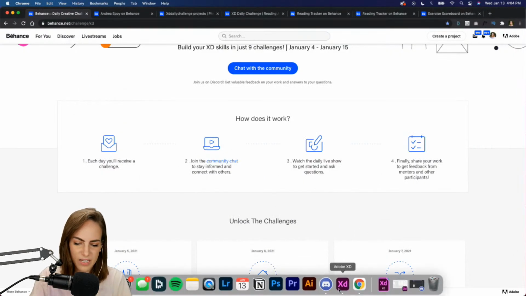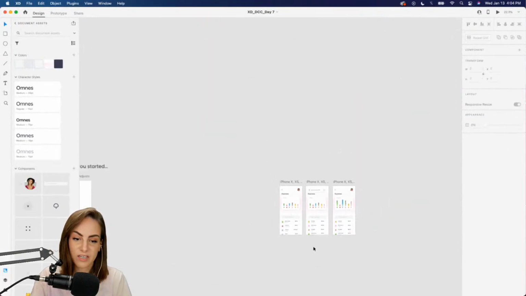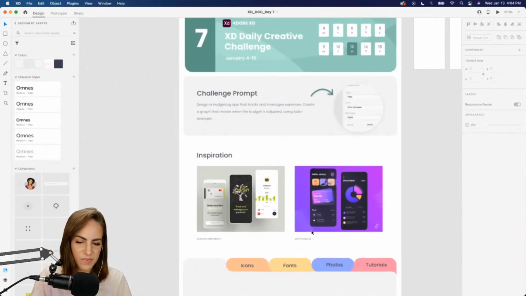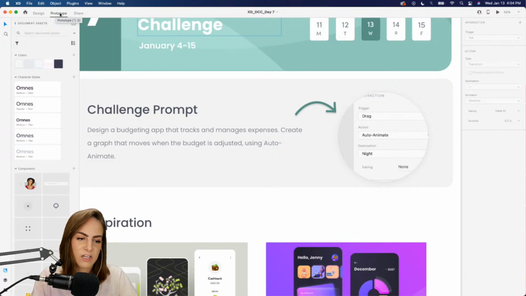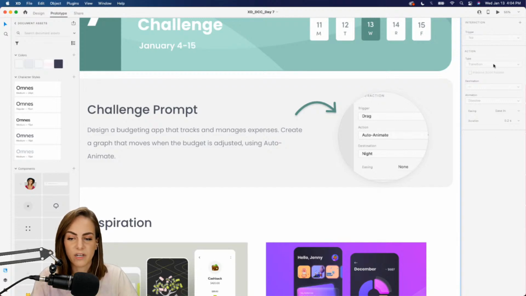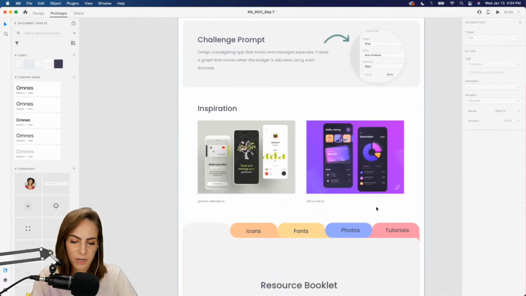So let's hop back into XD and we can get started on our design. Okay, so as I mentioned, for that graph, I'm going to be using Auto-Animate, which is over here in our prototype tab. So just hit that tab up there, and it's grayed out right now, but it will be under action right here, under action, and then this little type drop down. So that's where you'll find Auto-Animate.